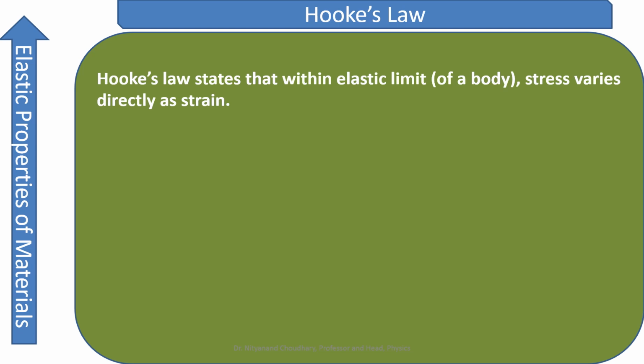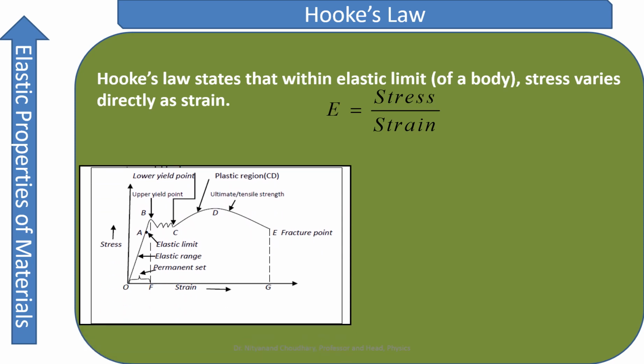So Hooke's law states that within the elastic limit of a body, stress varies directly to the strain. For different bodies we will have different limits of elasticity. So this is the statement: within the elastic limit of a body, stress varies directly to strain. So we can say E is equal to stress upon strain, where E is your proportionality constant. All right. So now let us see this curve.